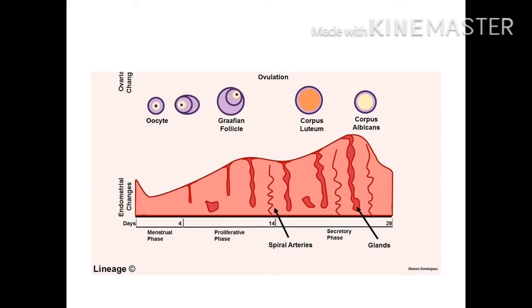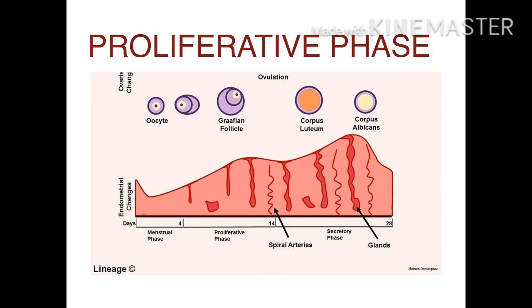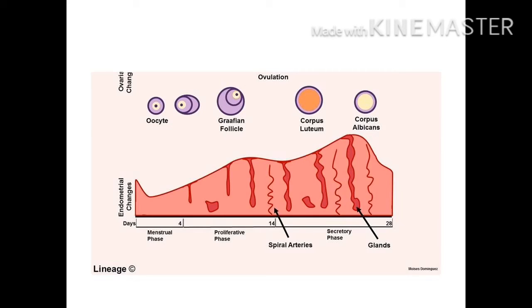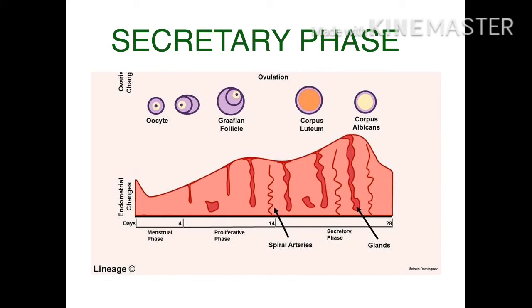The second phase of the uterine cycle is the proliferative phase. In this phase, estrogen makes the lining of the uterus grow, to proliferate. This period varies from 7 days to the 14th day. On the 14th day, we all know that ovulation occurs. The final phase of the uterine cycle is the secretory phase, and this corresponds to the luteal phase of the ovarian cycle.